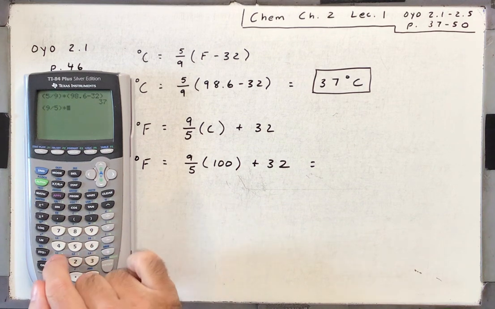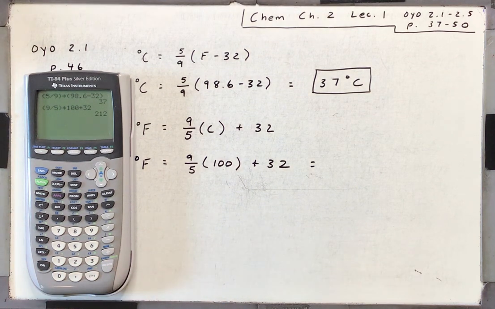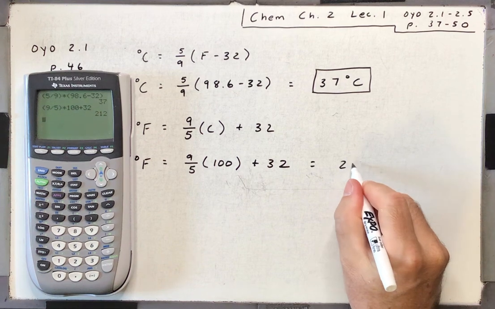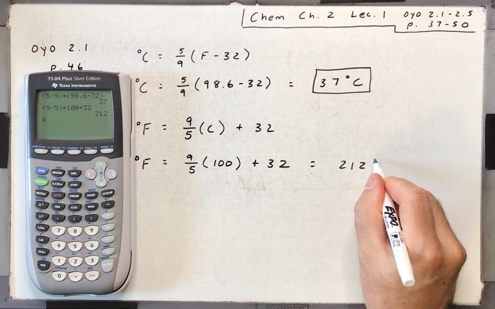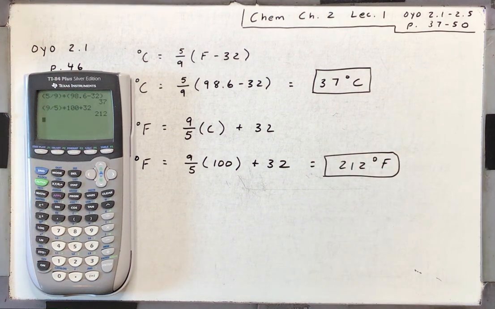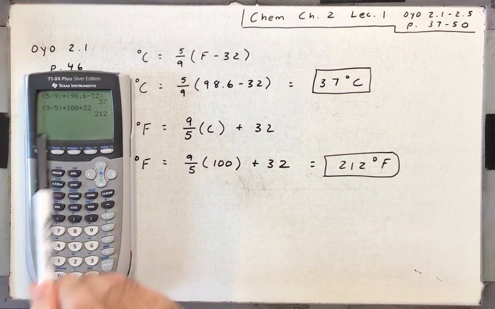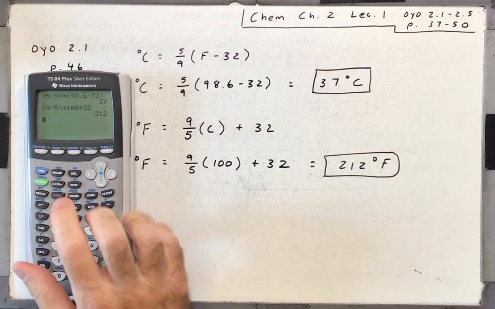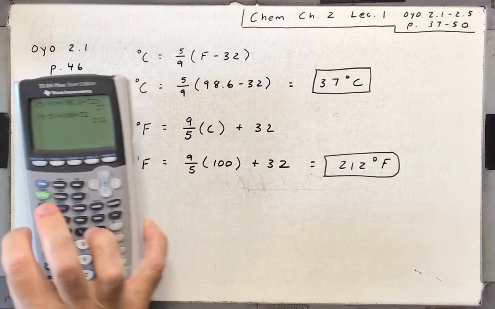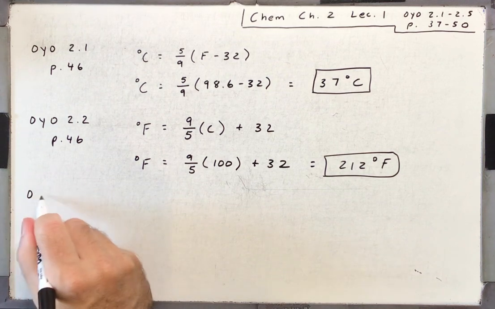So times 100 and then plus 32. So that's 212, and you already know that that's the right answer from the table in the notes. Remember, it's going to multiply first in your calculator and then add the 32. So if you don't put the fraction in parentheses, your order of operations will get off, and it'll give you the wrong answer.